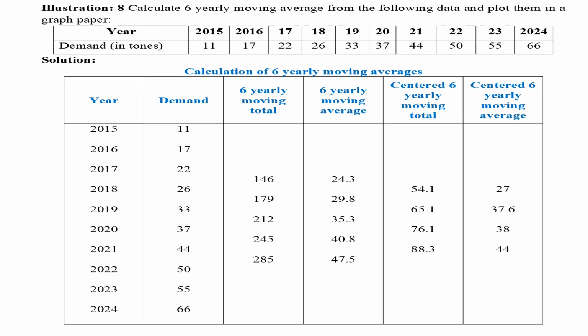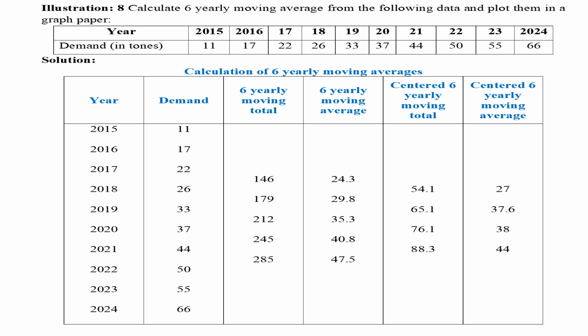In illustration 8, it is required to calculate 6 yearly moving average and to plot them in a graph paper. 6 columns table should be prepared. In first 2 columns, values given in the illustration should be written. In third column, 6 yearly moving total should be calculated.